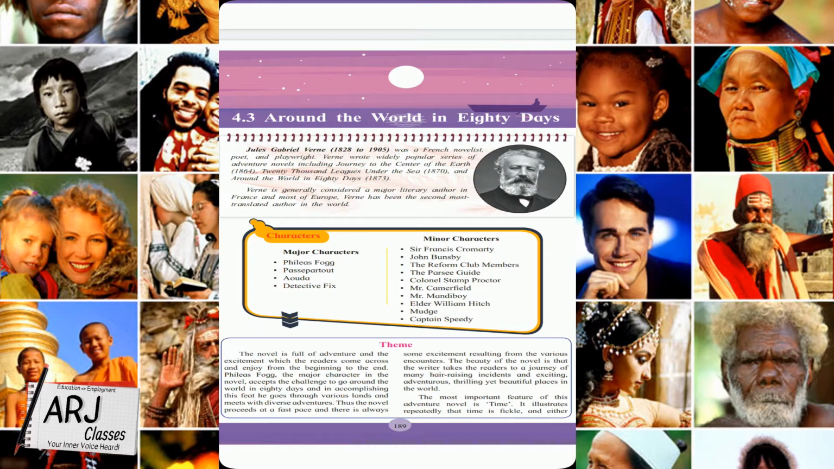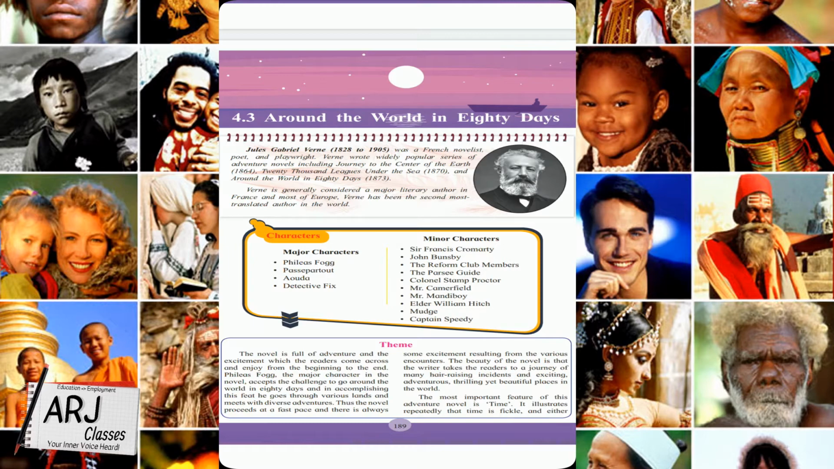of Jules Verne, who was a French novelist, who writes a long story in a single book. French novelist, so he belonged to France. He was also a poet and a playwright, a person who writes articles for drama.